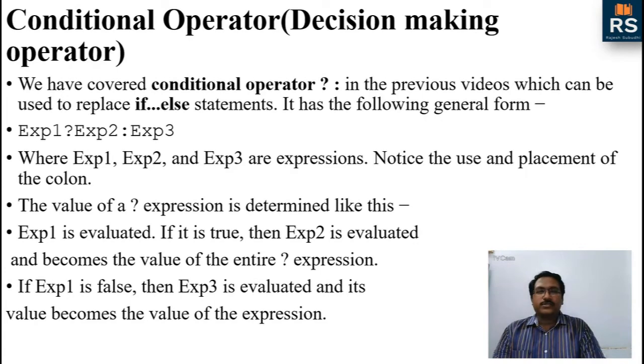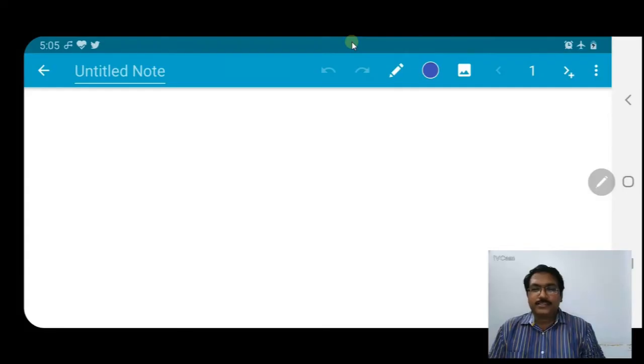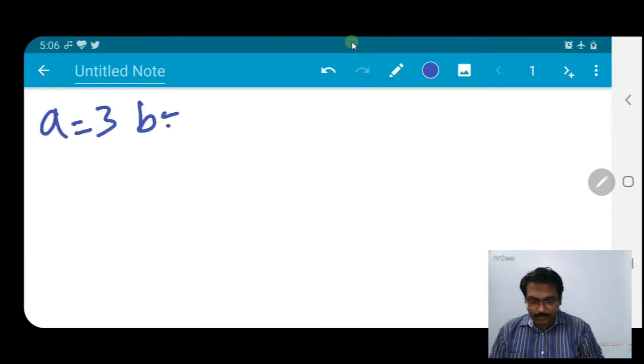Now let us see the example. We have two numbers and we will see which number is greater using conditional statements or if statements. So first let us consider we have A equal to 3 and B equal to 5. Let us see now how if is written.